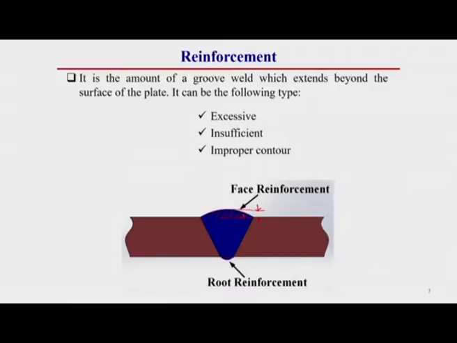These generally provide the reinforcement of the welded joint. Similarly, on the back side also there is some extra material which is deposited over the surface of the base material. So, this also generally provides some reinforcement of the welded joint. This is required from a strength point of view. But if it is excess, then that is a defect of welding. If it is lesser, then that is also a defect of welding.